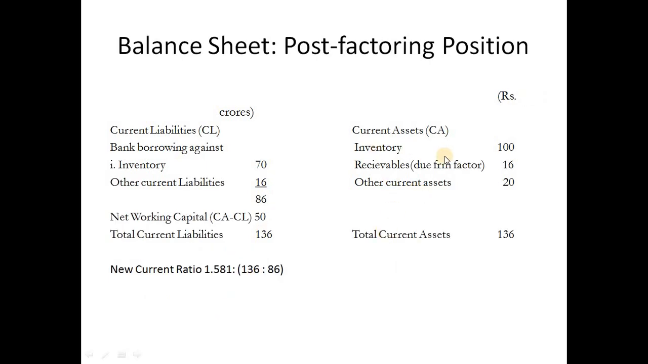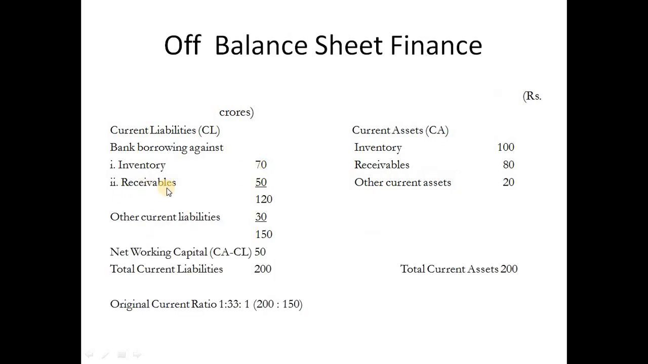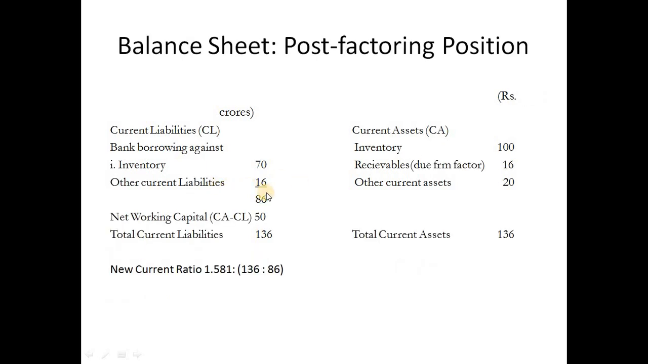And if you do this through factoring, then you are not borrowing against the receivables. That was in the previous slide. Against receivables you were borrowing 50 crores, and if you are doing factoring, then you are not borrowing against receivables, so your current liability remains less. In this way, your current ratio improves. It becomes 1.58 to 1.